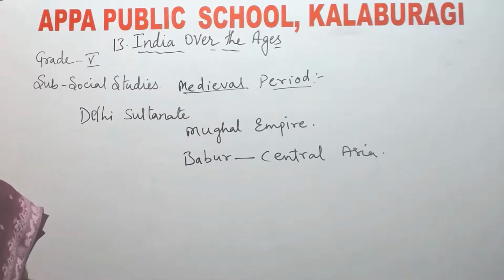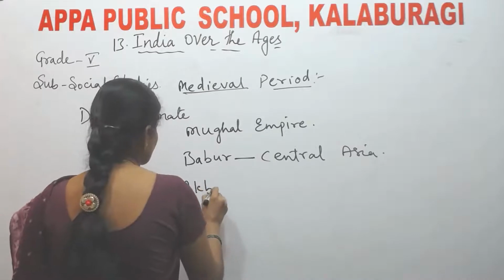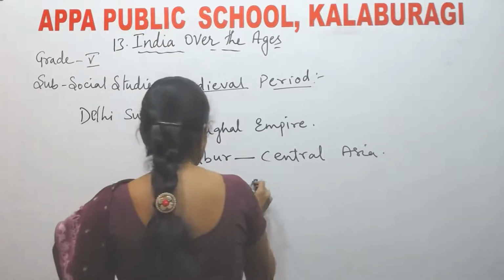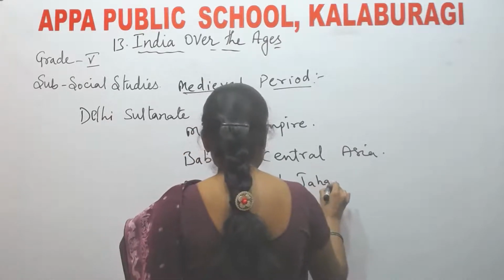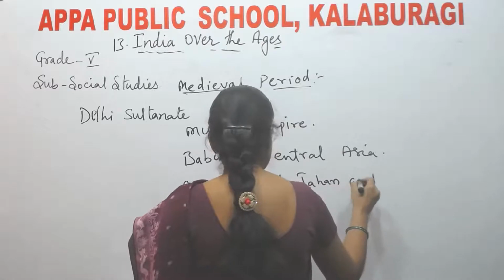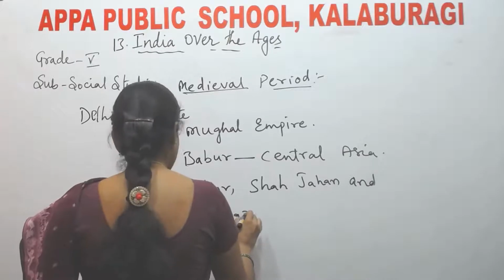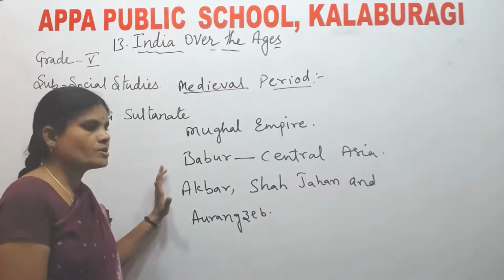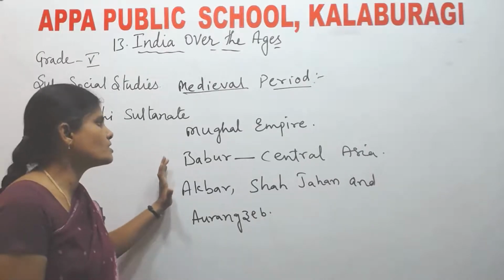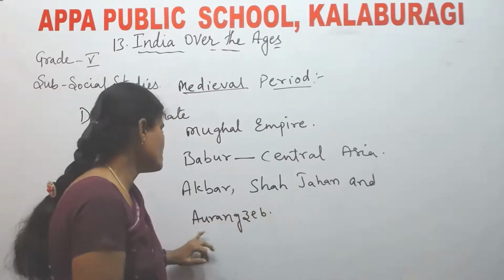Some of the remarkable rulers of Mughal Empire are Akbar, Shah Jahan, and Aurangzeb. These are the notable rulers, the great rulers of Mughal Empire. Who? Akbar, Shah Jahan, and Aurangzeb.